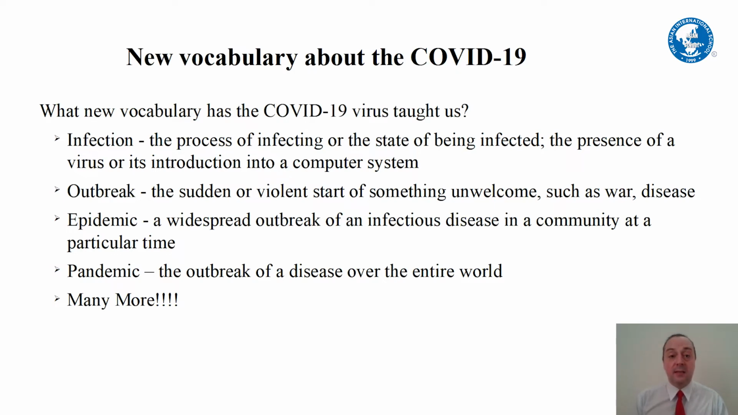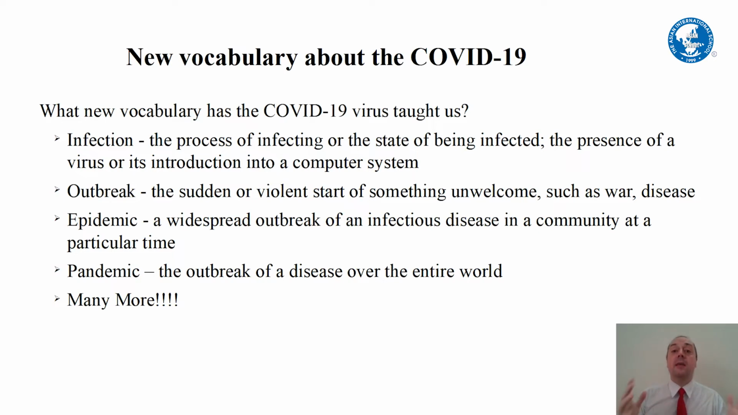So next we move to the level of epidemic. Repeat after me. Epidemic. Good. One more time. Epidemic. Good. So an epidemic is the wide outbreak of a disease in a community at a time. So in January, we had an epidemic of COVID-19 virus in China.